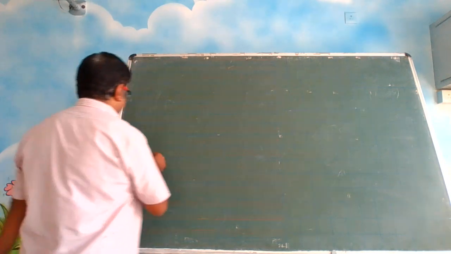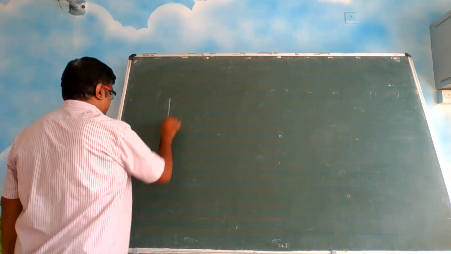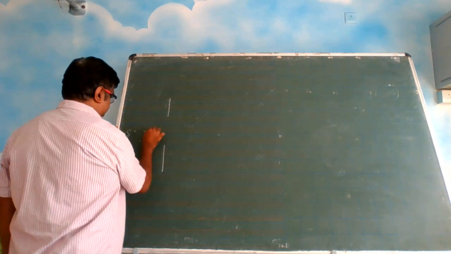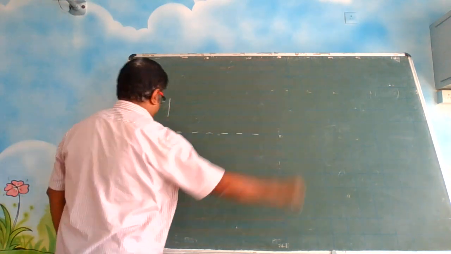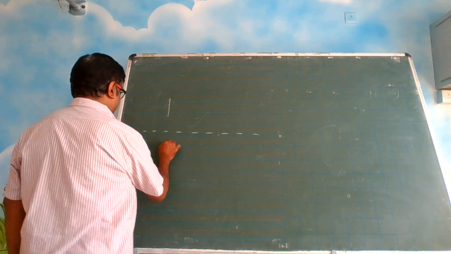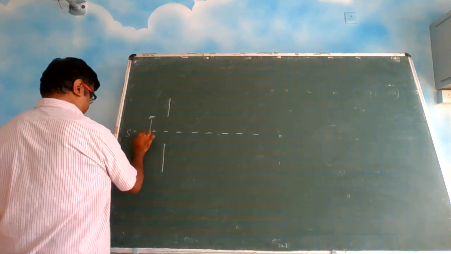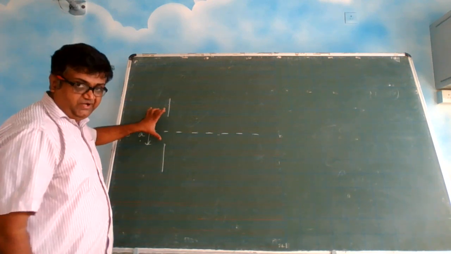So for this, I am drawing just an exaggerated diagram. We will say this gap is a. So this is the slit.